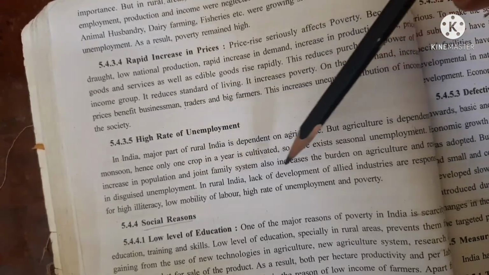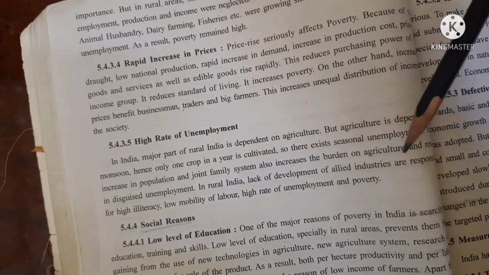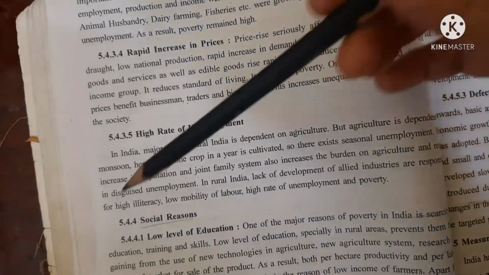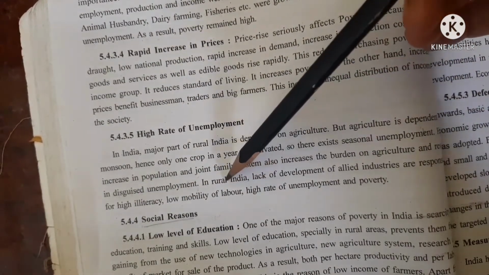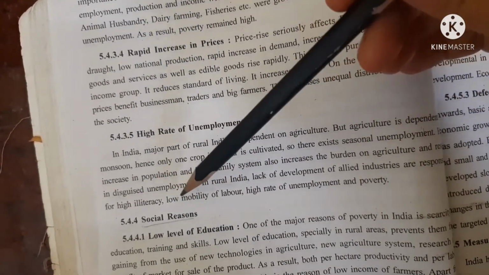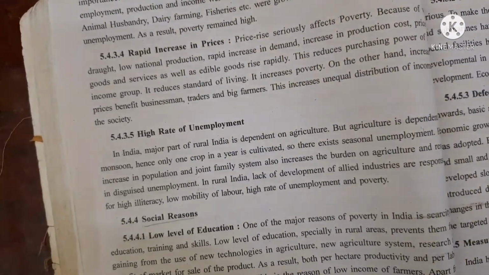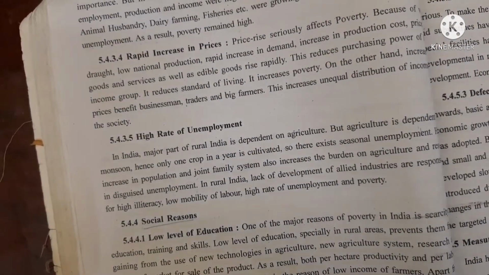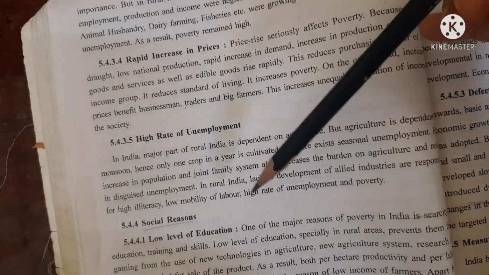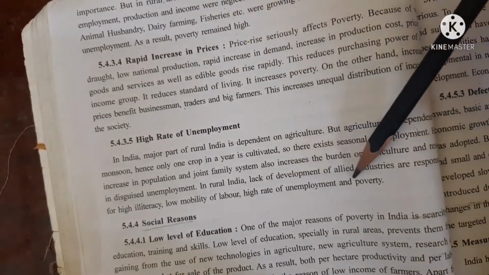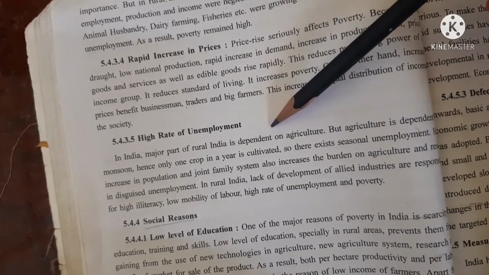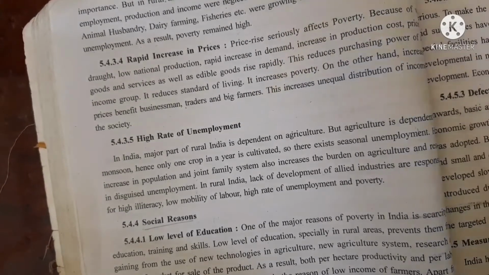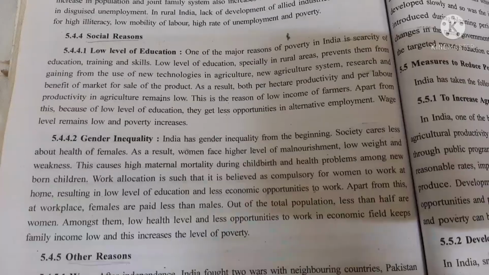In rural India, lack of development of allied industries, low literacy, and low mobility of labor, that is labourers are not ready to migrate from one place to another, lead to high rate of unemployment, and poverty prevails. So these are the economic factors for the high poverty in India.